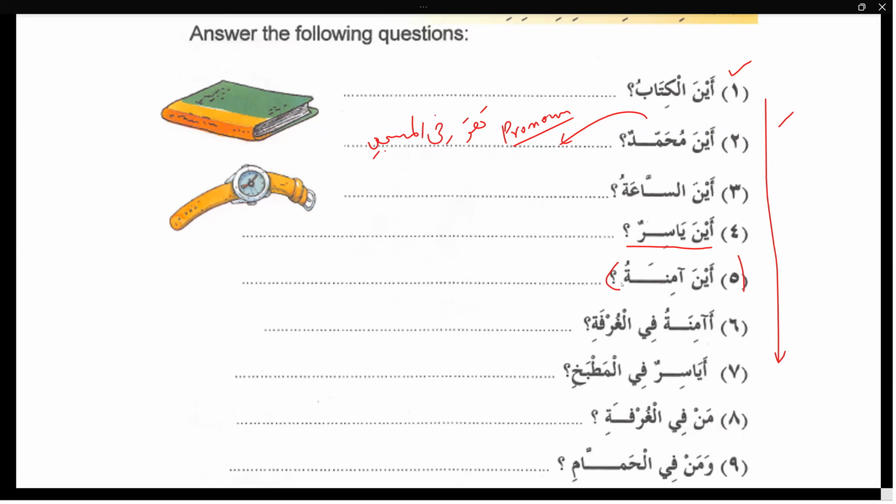Aina Aminatu. Where is Amina? Amina fil ghurfa. She is in the room. Where do ladies normally stay in the home? In the prime job itself. Yes, sir. No, their prime job. Where? It's in the matbakh. Yes, the kitchen. Hiya fil matbakhi. Yes. Okay. Thank you very much. Okay, Miss. Next student.